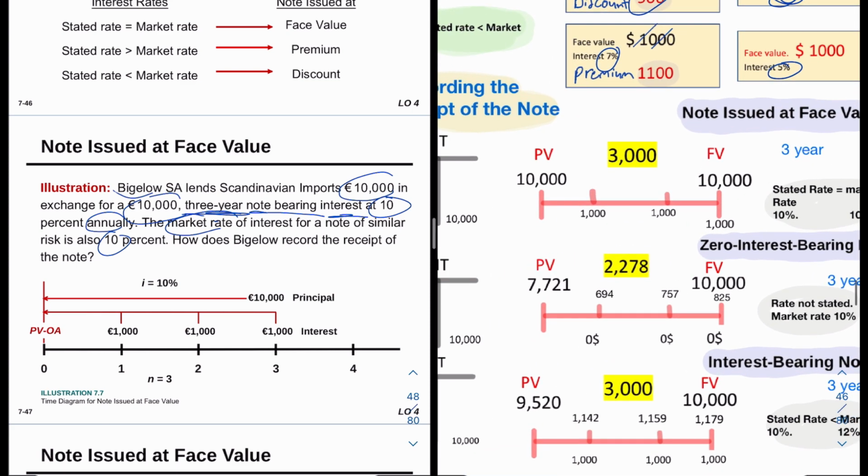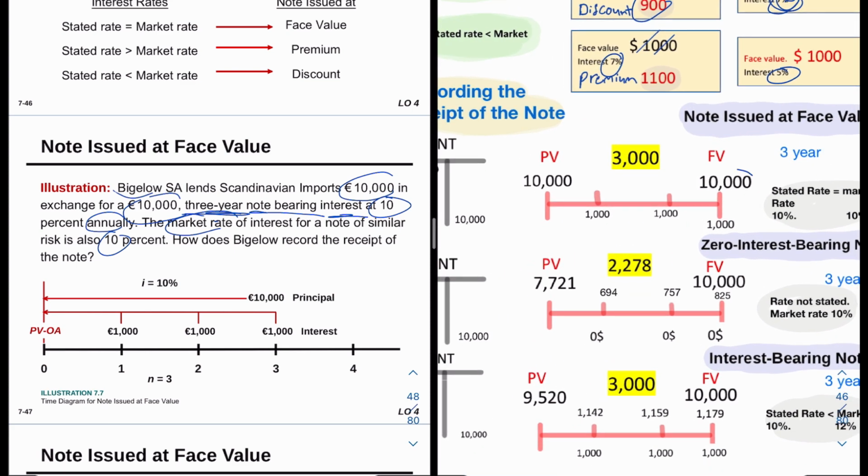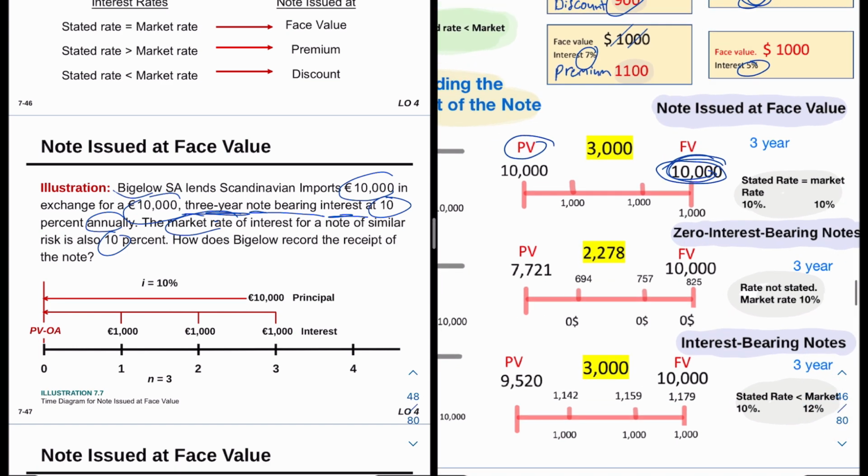So we're going to look at this timeline. We are going to be receiving 10,000 in the future, right? But how much is that 10,000 worth today? What's the present value of that 10,000? First of all, we have an annual payment, which is 10%, the stated rate. We're going to multiply the 10% with the face value, and we're going to be receiving 1,000 annually. This is the first year, second year, the third year, where we're going to be receiving the full amount and the interest. So at the end of the year, we're going to be receiving the 10,000 and the 1,000 too. But how much is it worth today?